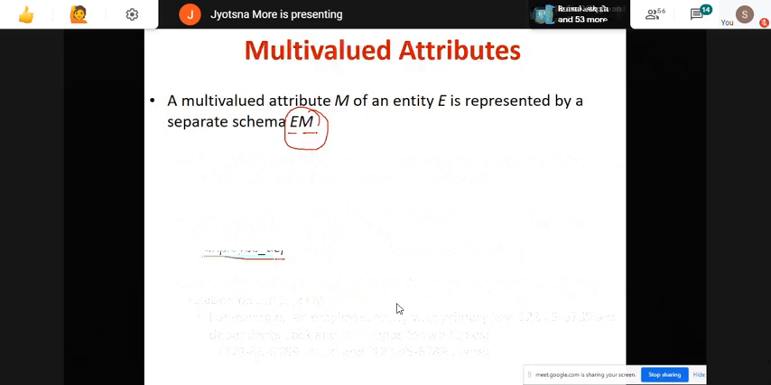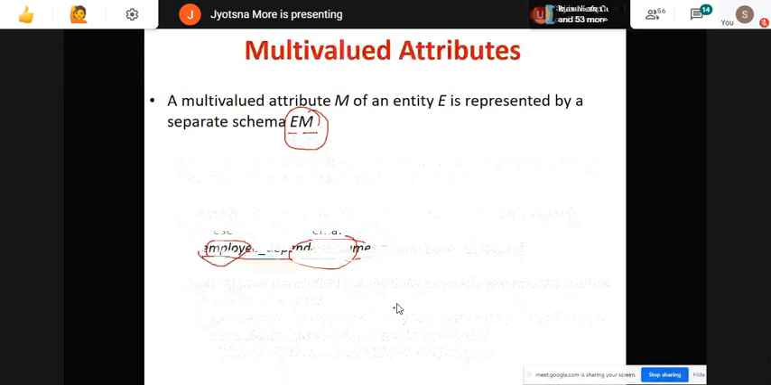You can give any name over here, but try to give a name related to that entity and multi-valued attribute for your understanding. So I can write EMP_DEP_name, okay. Now for this, what will be the columns?